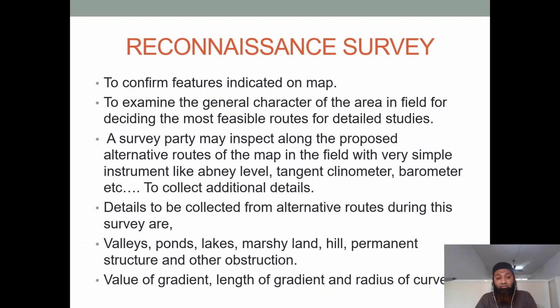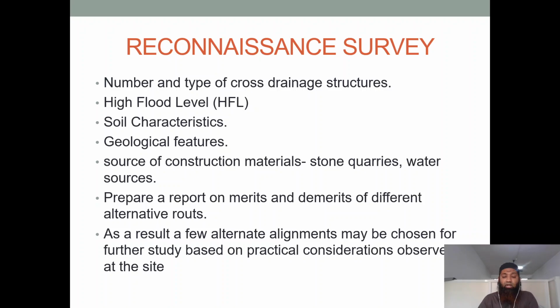During this survey we need to know, on this alignment, what are the valleys and ponds and lakes, and what all marshy lands and hills and permanent structures and other obstructions are there. This should be marked. All these surveys should be done, and what are the obstructions coming in between, all this should be marked on the map as well. Value of gradient, length of gradient, radius of curve, all this should be marked on the map. We need to have a rough diagram before going to the site. So this is marked. All this survey is done and marked on the map.